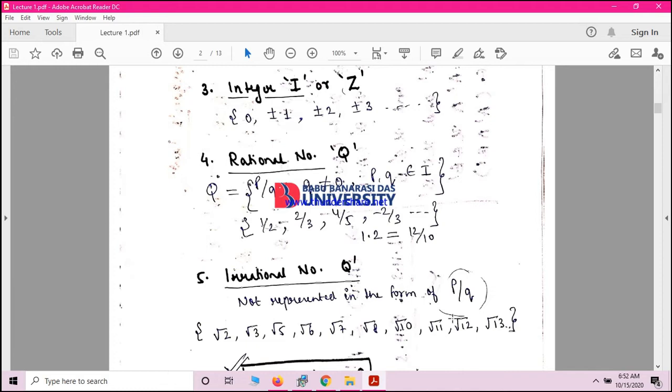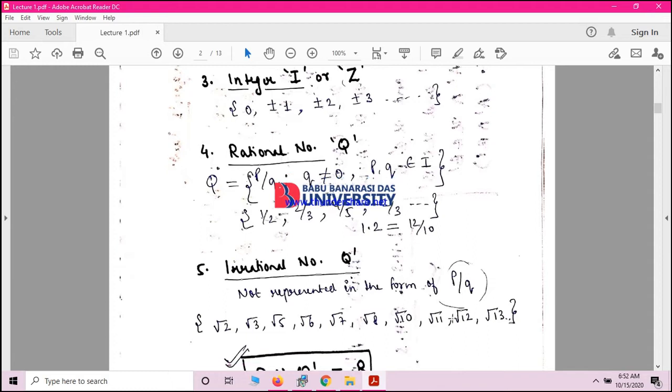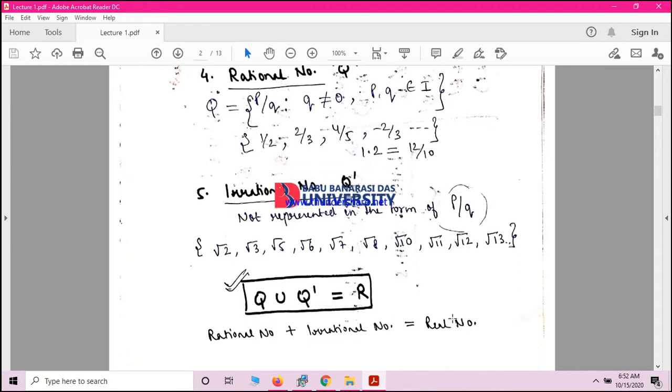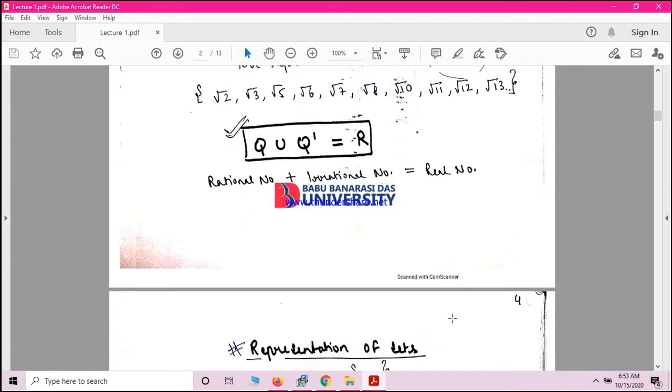This is the example, is called irrational. The real number is the combination of rational numbers plus all the irrational numbers. So R is equal to Q union Q dash. This is important, you should remember this, so that the real number is the combination of rational numbers plus irrational numbers.